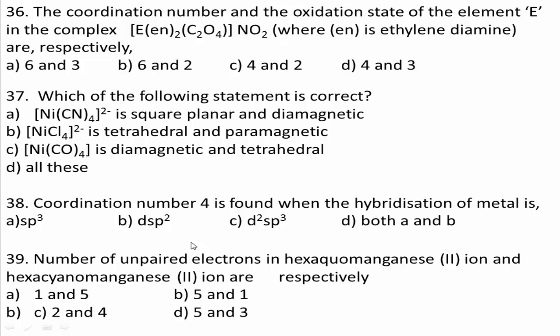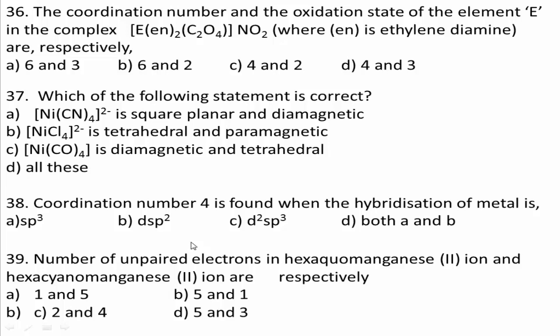Ethylene diamine, CH2 bonded with NH2, is one of the bidentate ligands, and C2O4 2-, the oxalate ion, is also a bidentate ligand. Hence, the coordination number of the element E in the given complex comes out to be 6. The complex can be ionized as [E(en)2C2O4]+ and NO2-.